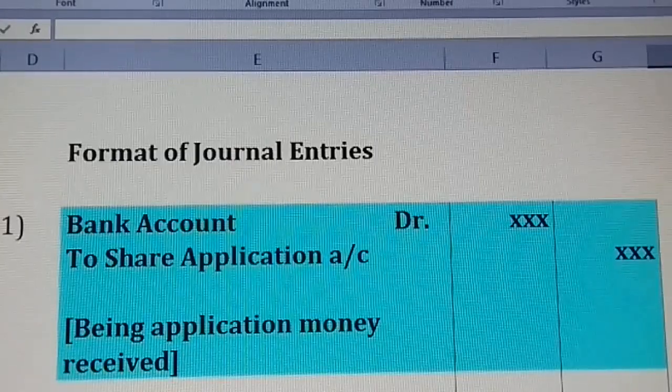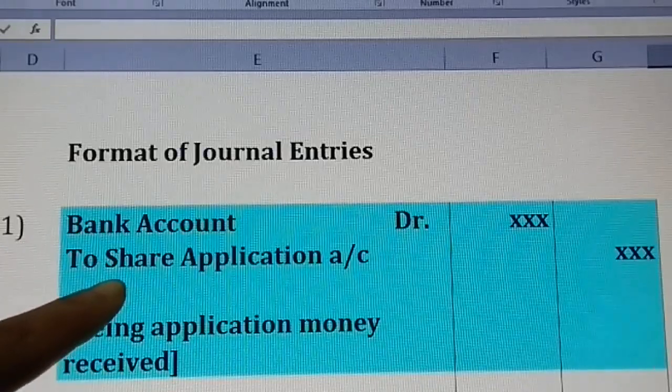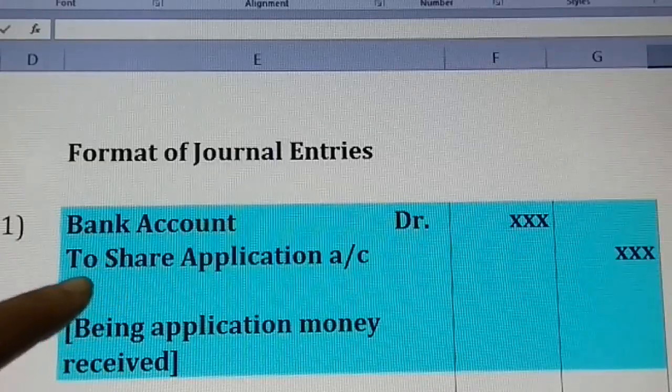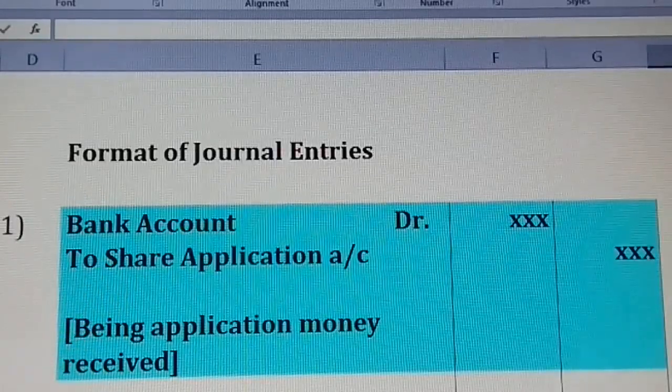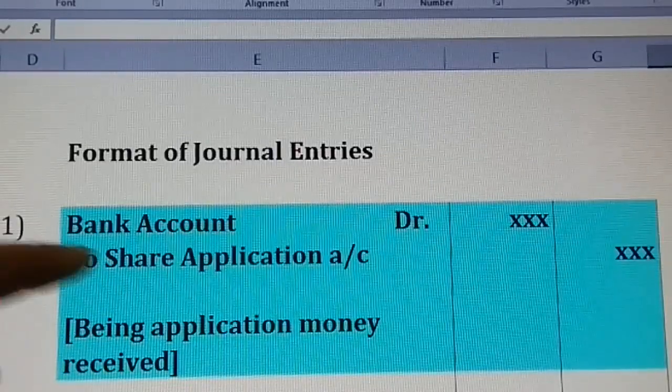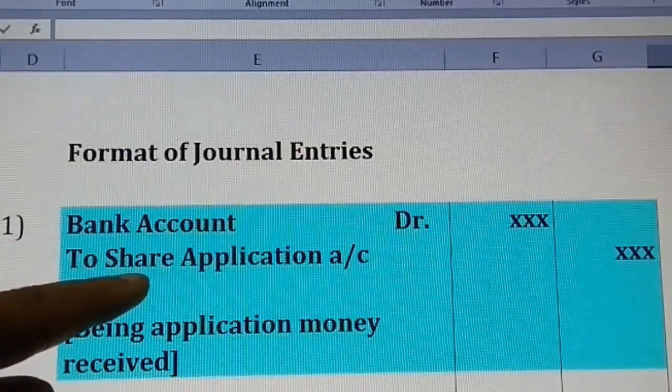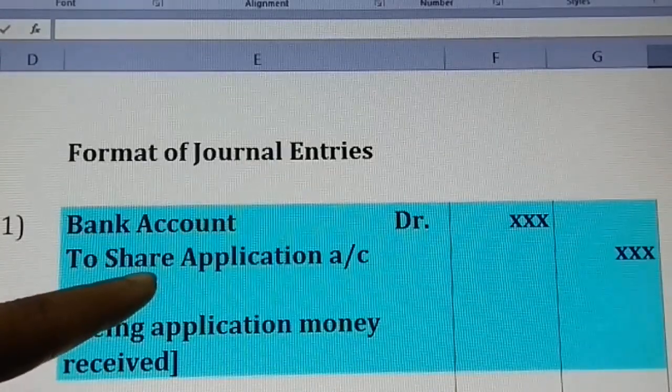You receive the money and you give the application form. The same, what comes in and what goes out. This is a concept we learned in first year, the basic journal entries. Here cash is coming in and the application form is going out, that is the share application.